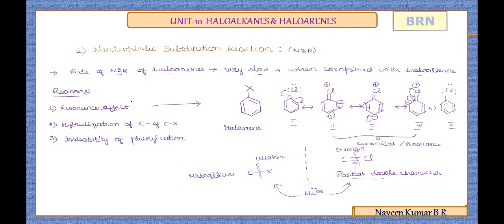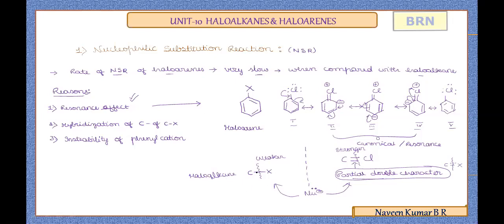So that supports the first one, the resonance effect. Now due to the resonance, this partial double bond character which is seen in the C-X bond is responsible for why haloarenes are less reactive towards nucleophilic substitution reaction. Hope this first reason is clear. So try to understand clearly.